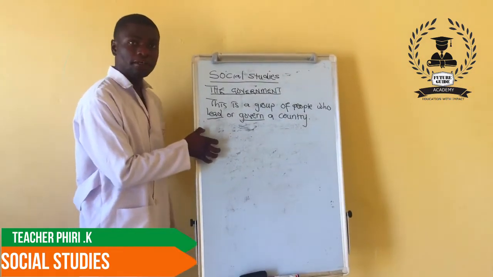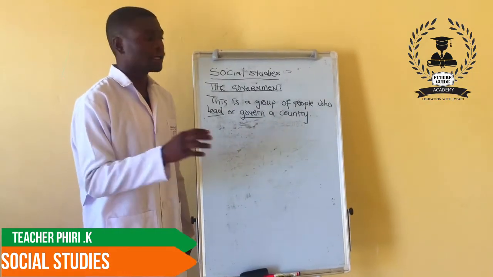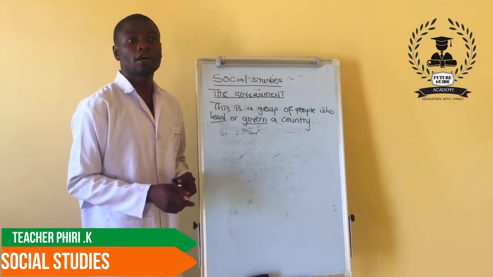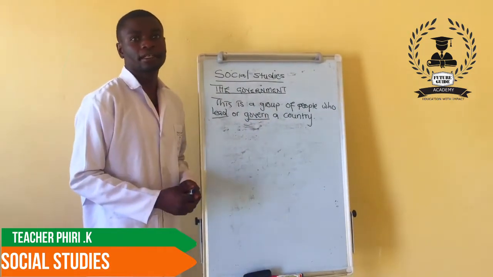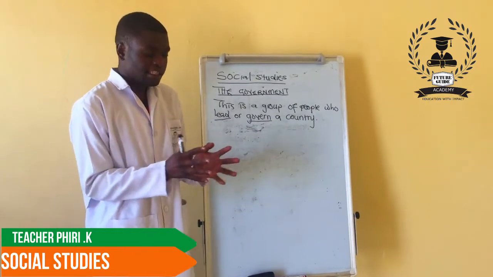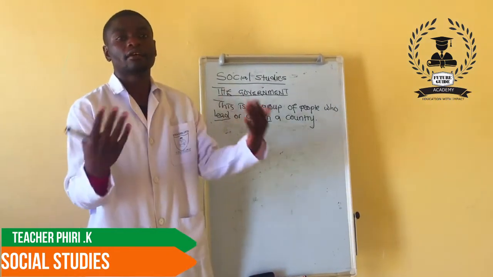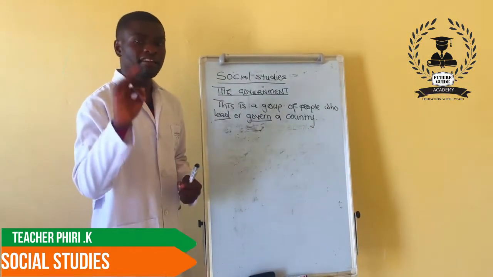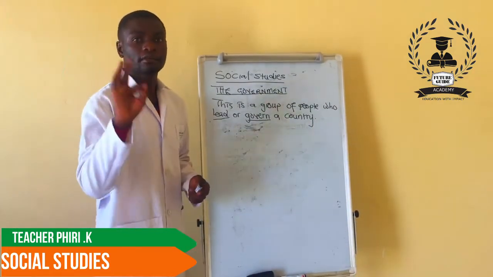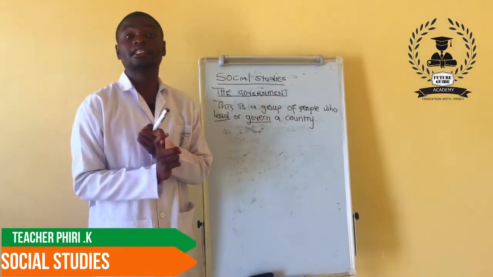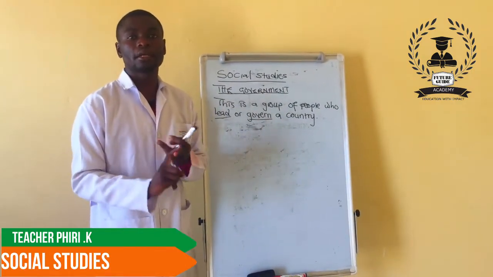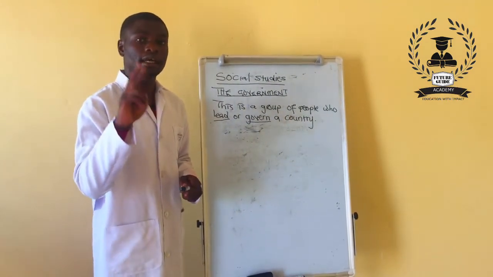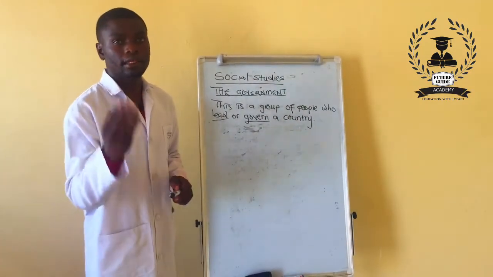As we go into details, we are supposed to understand that the government is made up of a group of people. So let's identify organs or parts of the government. The government has parts, and as they work together, that's how all things in the country move on very well. In Zambia, the government is divided into 3 organs: 1, the legislature, 2, the judiciary, and 3, the executive.